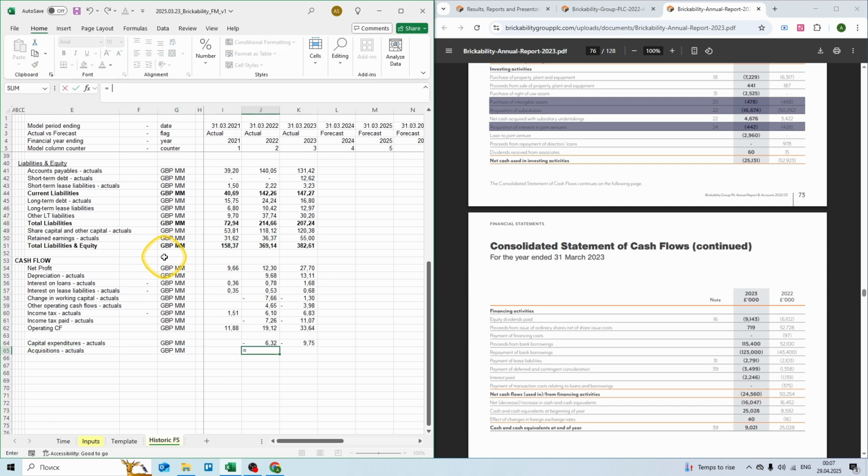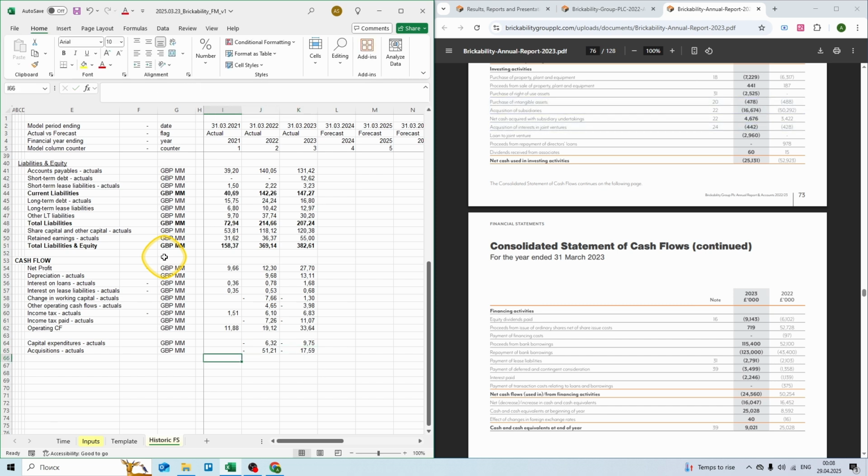And let's add up all items related to acquisitions. 0.5 million minus 50.3 million and minus 0.4 million. And let's do the same for 2023. 0.5 million minus 16.7 million and minus 0.4 million.